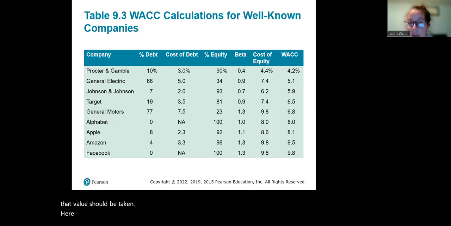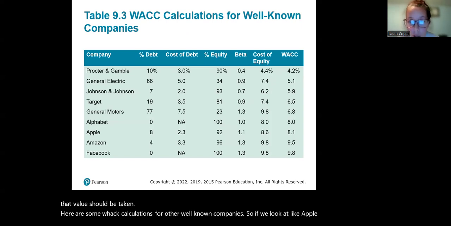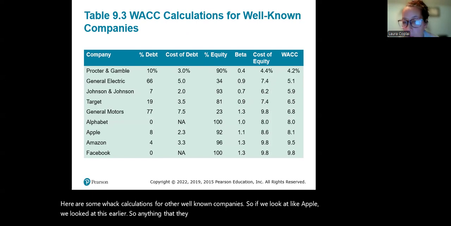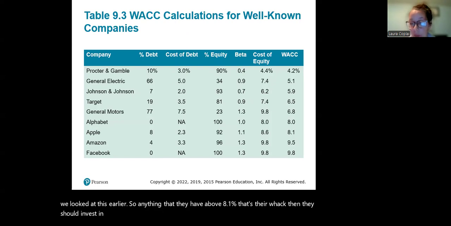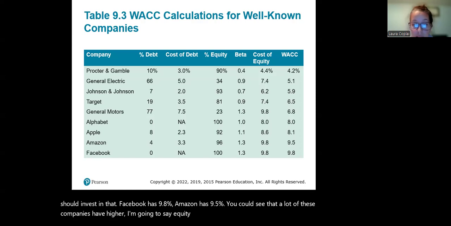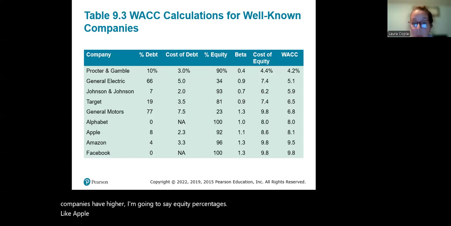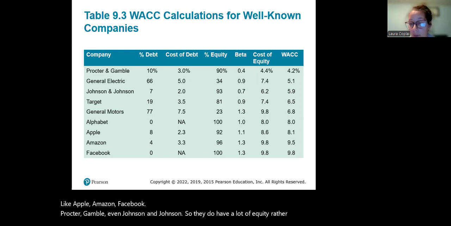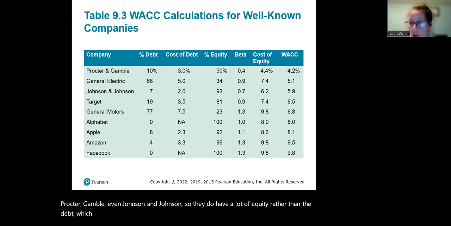Here are some WACC calculations for other well-known companies. If we look at Apple, we looked at this earlier, anything that they have above 8.1%, that's their WACC, then they should invest in that. Facebook has 9.8%, Amazon has 9.5%. You can see that a lot of these companies have higher equity percentages, like Apple, Amazon, Facebook, Procter & Gamble, even Johnson & Johnson. So they do have a lot of equity rather than debt, which helps with their dividends back to people, investments back into the firm.